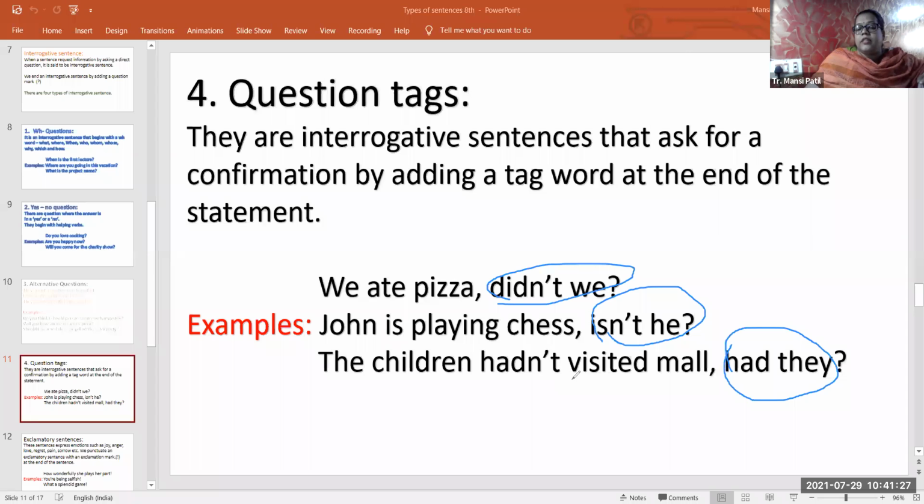Which negative word is it having? Hadn't. So while adding the question tag, here we are not going to add a negative word. Clear, everyone, what we did here? So this is called the tag word, and here is the question tag that we add.